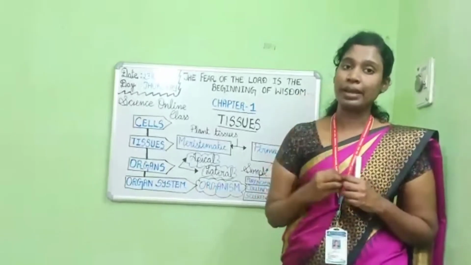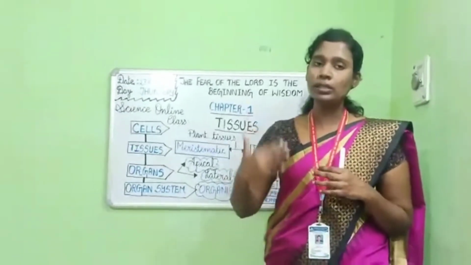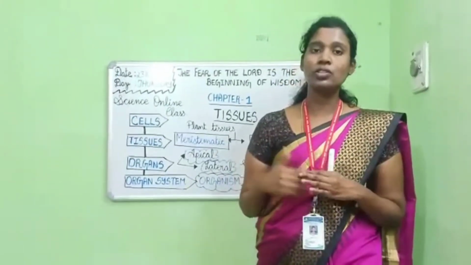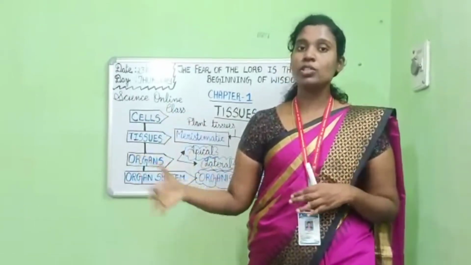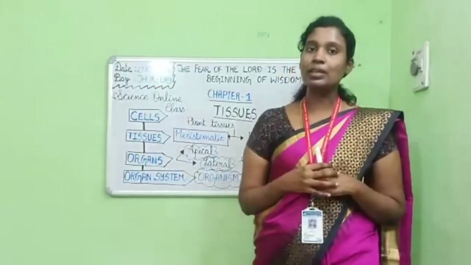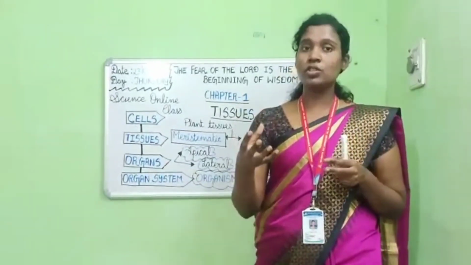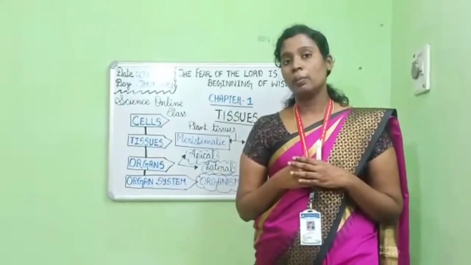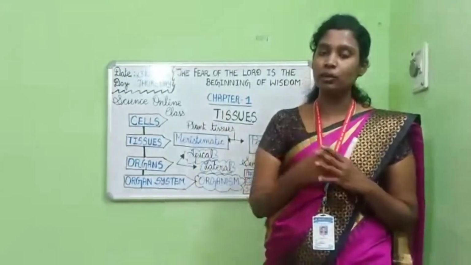Imagine your brain. The important job of the brain is to control all the vital activities going on in our body. It is like your class monitor or a class teacher. She controls all the activities happening in your class, isn't it, children? Similarly, our brain also controls all the activities going on in our body. It gets help from another organ called the spinal cord.